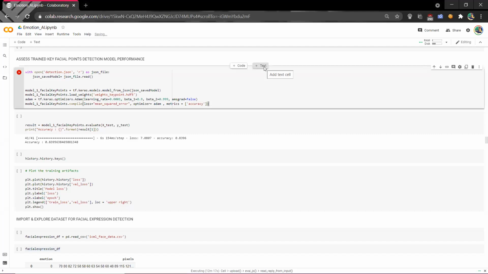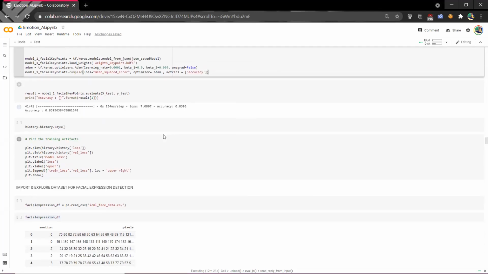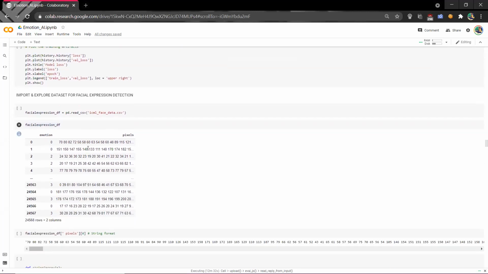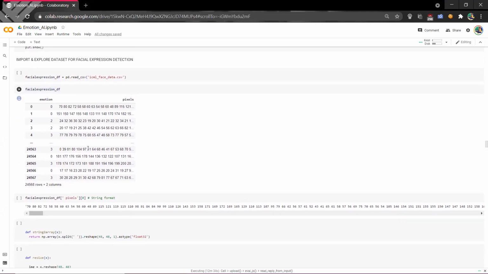So here we will evaluate our model. With the evaluate function, we get to know the accuracy of the model. It is like 83%. And coming to how we are importing and exploring the facial expression detection.